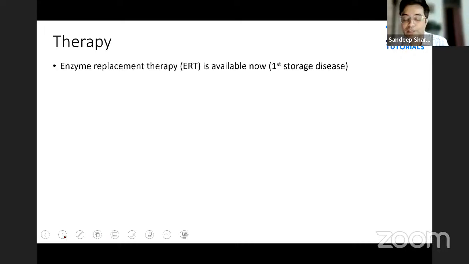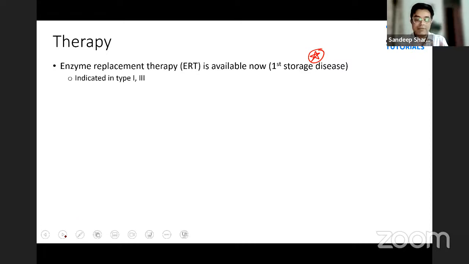Enzyme replacement therapy is available. A potential question in the exam: what was the first storage disease in which enzyme replacement therapy became available? It is Gaucher's disease. अगर पूछे सबसे पहला inborn error of metabolism detect कौन सा हुआ था? Early 1900s में Alkaptonuria. और अगर पूछे therapy available सबसे पहले हुआ, answer will be Gaucher's disease. Both of them are one-liners, but they can also ask them as a scenario-based question.